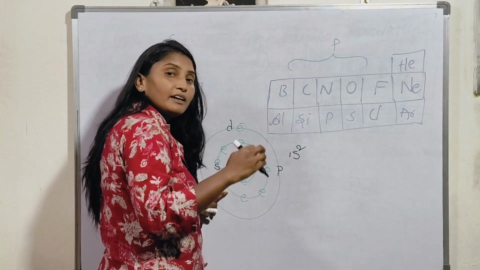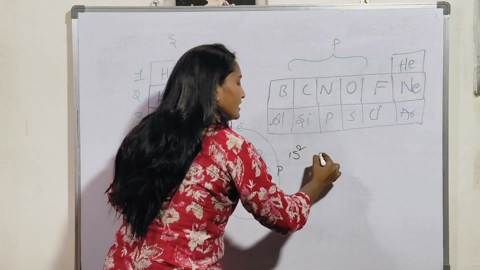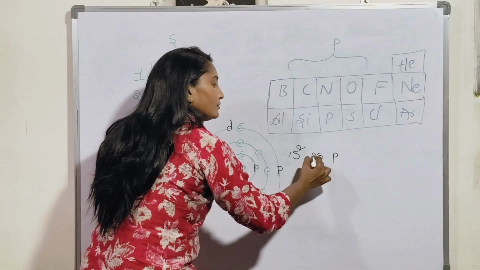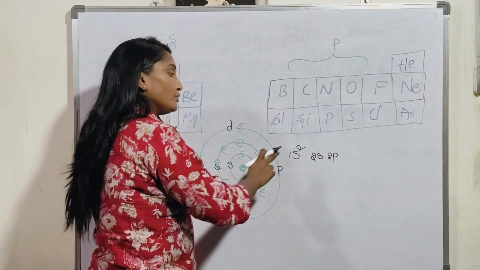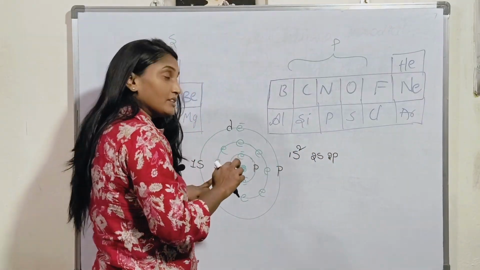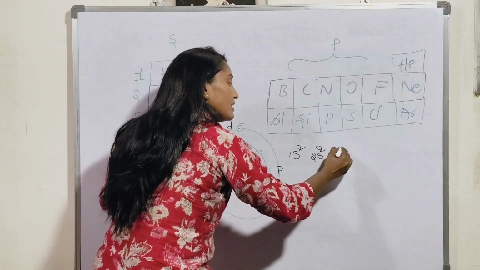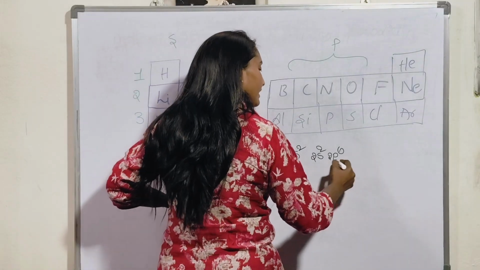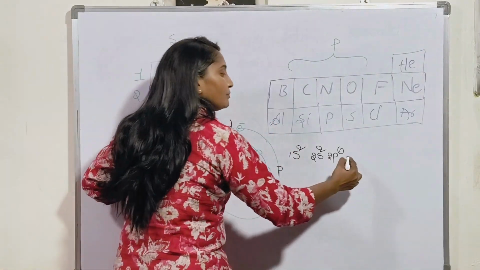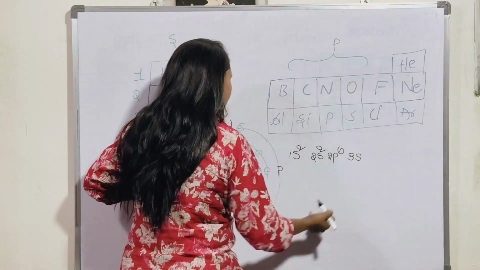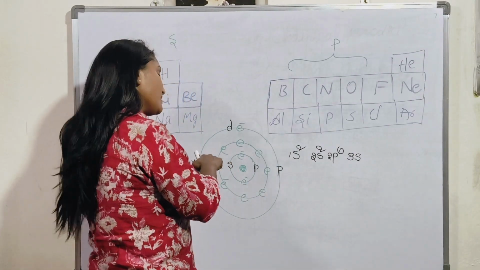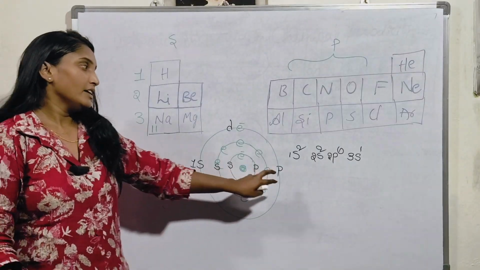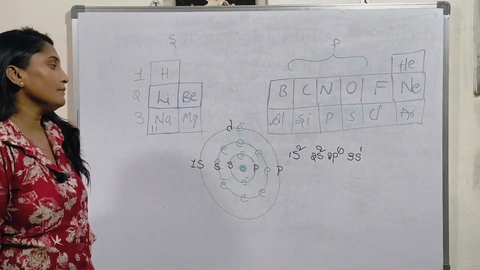Second shell there is an accommodation with 2 subshells, right? That is S and P. And the principal quantum number is 2. 1s2, 2s2 2p6, 8 electrons, right? 2 electrons from S and 6 electrons from P. There are 8 electrons. And next one is again, but what is the principal quantum number? 3 and S. Why? Because there is a lowest energy subshell, that is S, and we have only 1 electron. Do you got the electronic configuration of sodium?